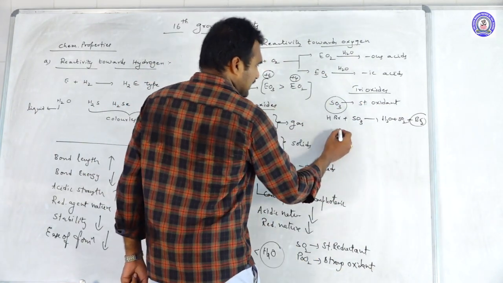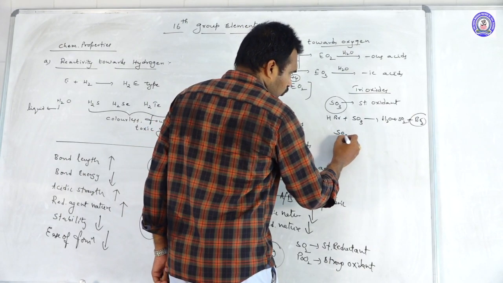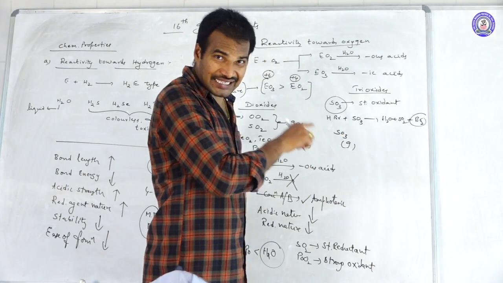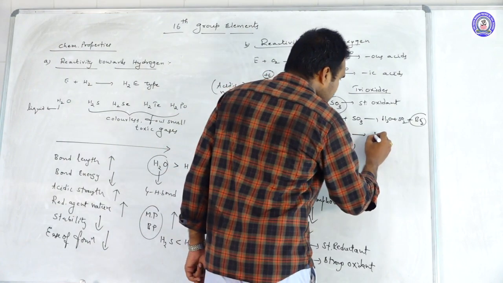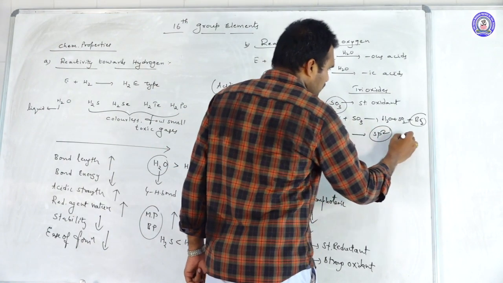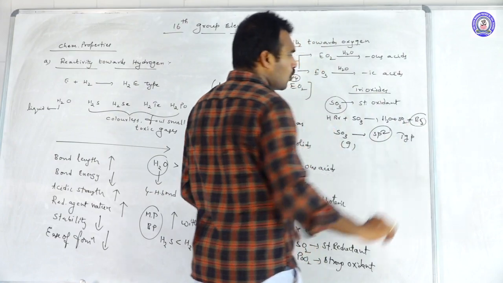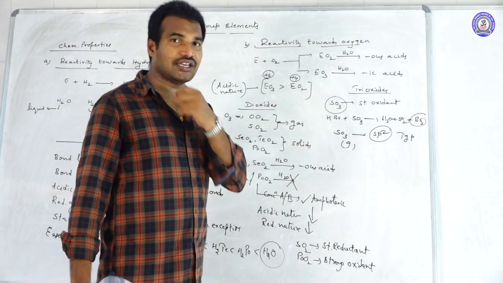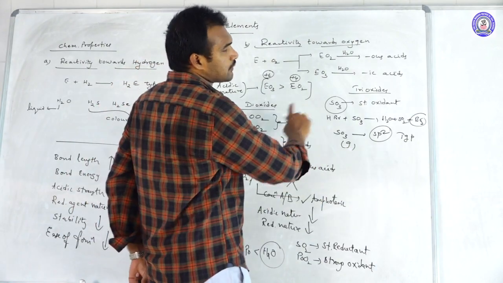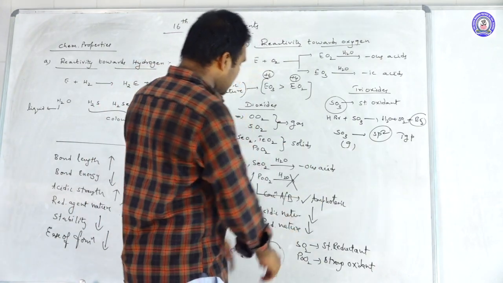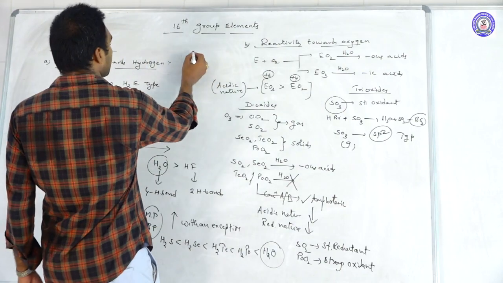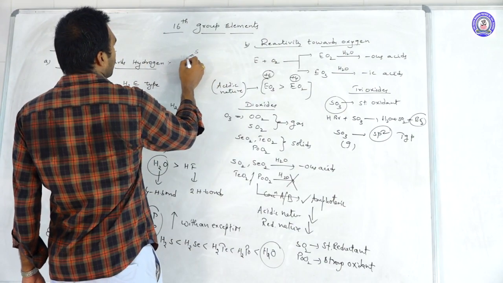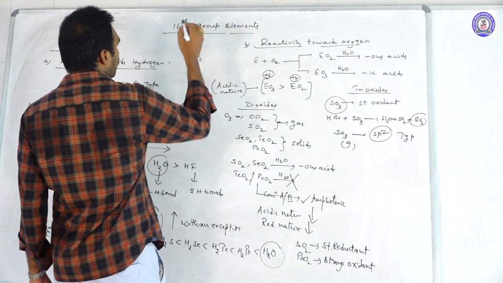And one more thing, SO3 in the gaseous state undergoes sp2 hybridization and exists as trigonal planar. What is the hybridization of SO3 gas? In the gaseous state, sp2. What about the SO2 structure? In SO2, there is a double bond to O, and a lone pair.